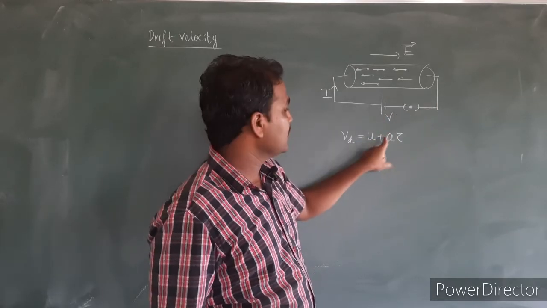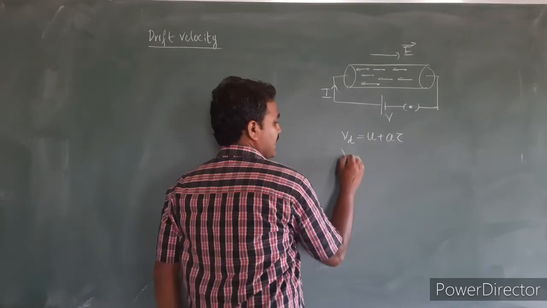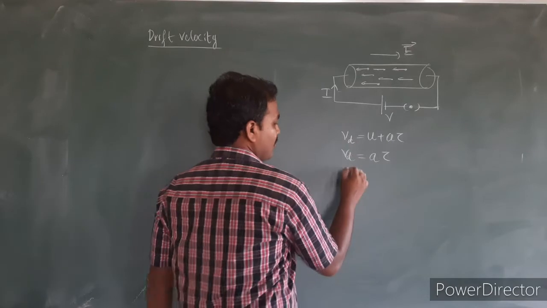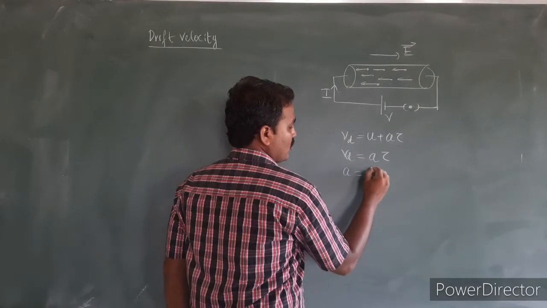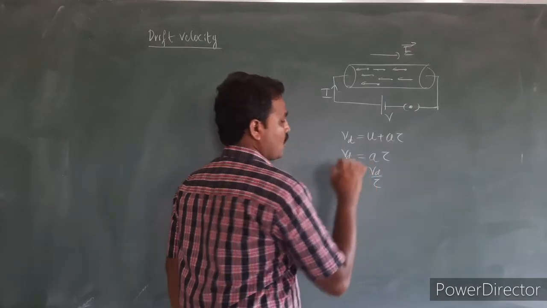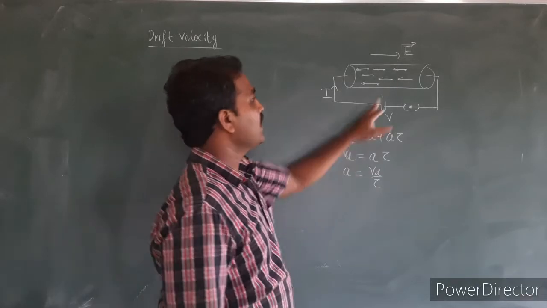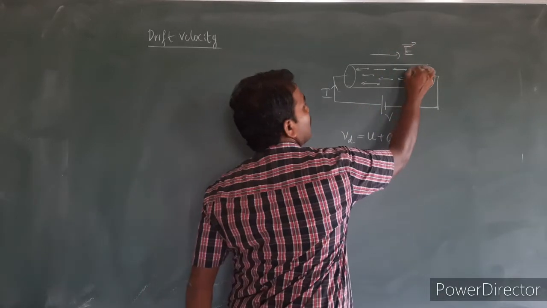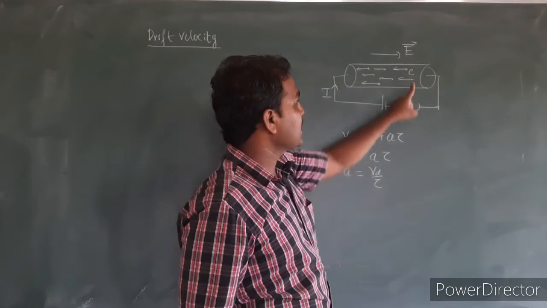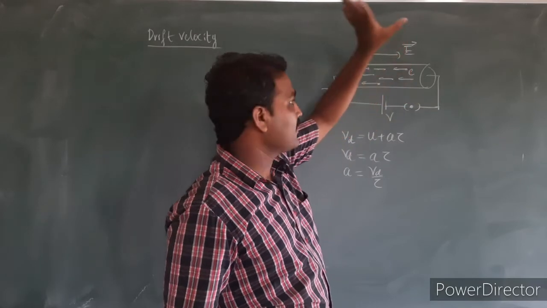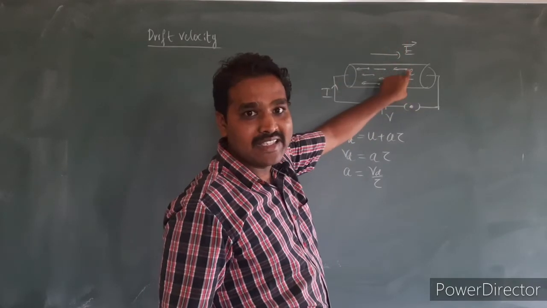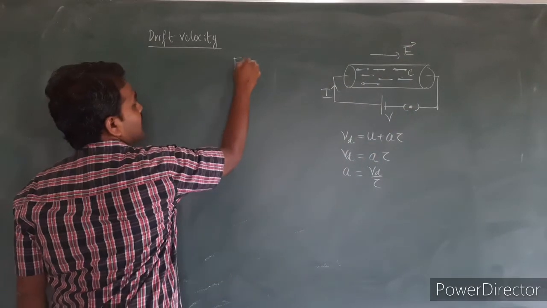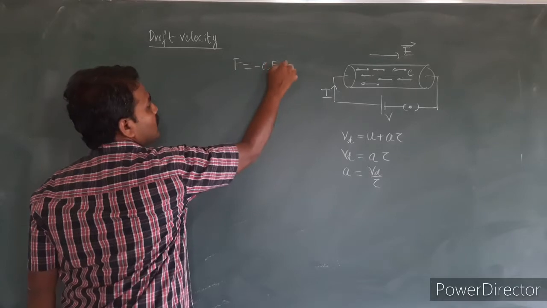When the key is open, the initial velocity is equal to 0. Hence, I can write Vd is equal to a into tau, or a is equal to Vd divided by tau. Then, whenever electrons are moving in the opposite direction of this electric field, these electrons, which have charge e, experience some force because of this electric field. The force experienced by each electron because of this external electric field, I can write as F is equal to minus e into E.